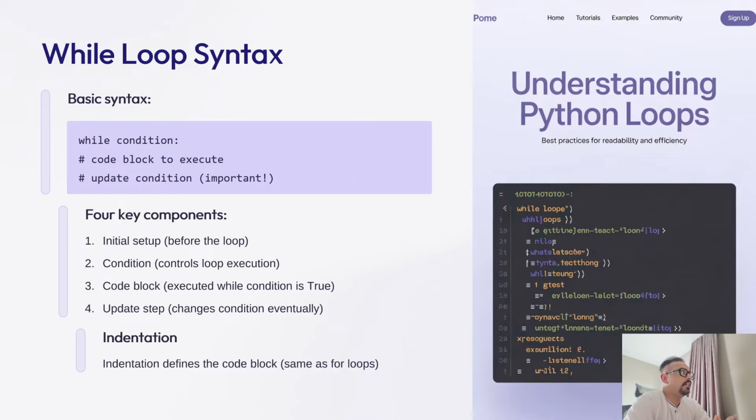So let's understand the common syntax of a while loop. The syntax of a while loop in Python is very simple, as you can see on the screen. It starts with the keyword while, followed by a condition and a colon. That is how you define a while block condition, and then an indentation. So after you define this, you have one indentation where you define the code block to be executed.